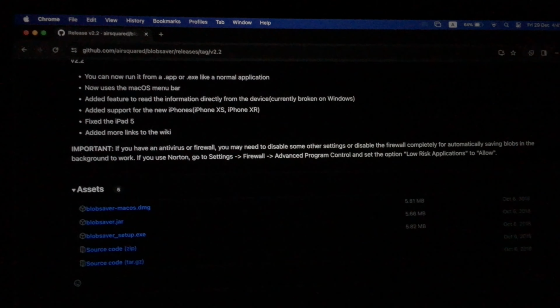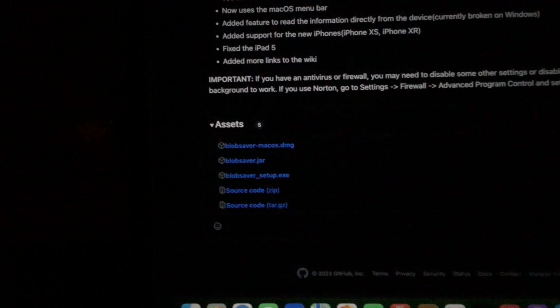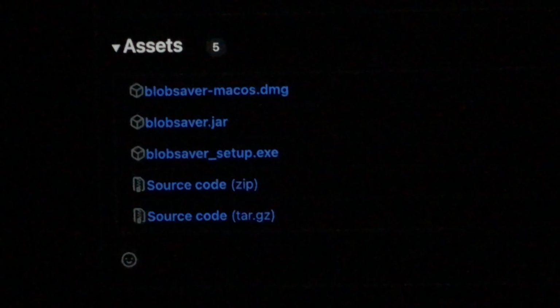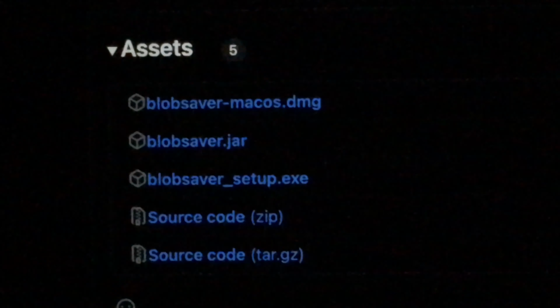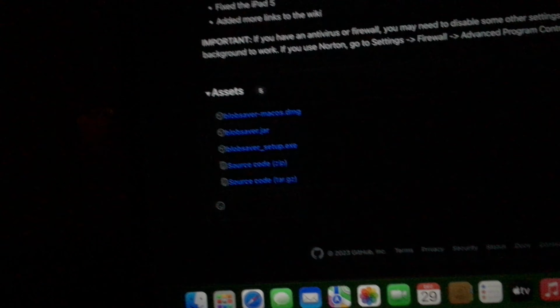Today in this video I'm going to show you how to save SHSH blobs of an iOS firmware, so you can come back and restore your iPhone. As you can see, Blobs Ever is available for Mac, macOS, and also as an exe file. I'm using a Mac, so let's dive into it.